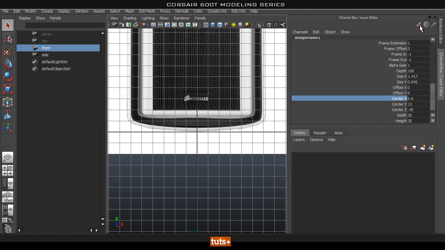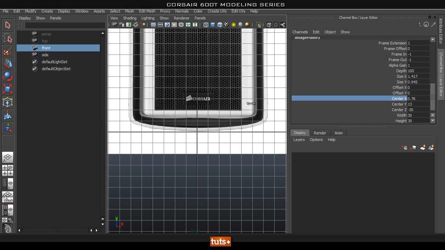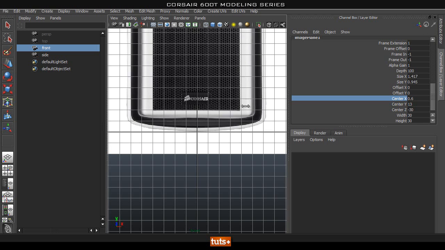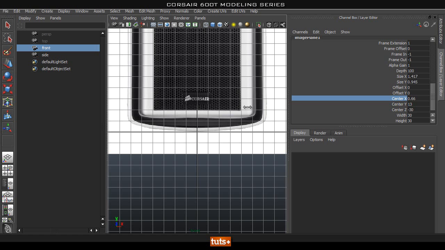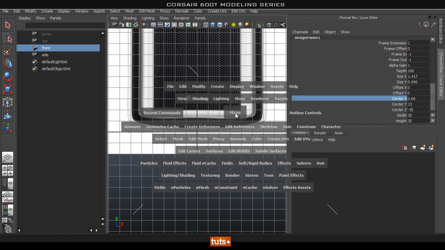I can also go ahead and slow down my slider a bit, and that might make my life easier. So what I'm looking at here, I'll show you in a minute, what I'm trying to line up is if you have a look at this line and have a look at that line. Now I'm looking at the distance of the side of the case, or the black line, and I'm trying to line it up on both sides. Okay, so that looks about right.